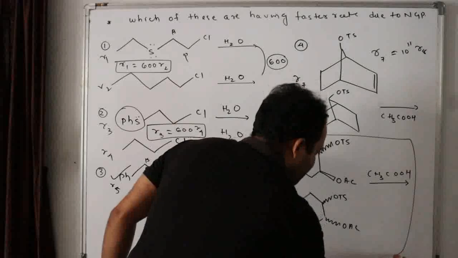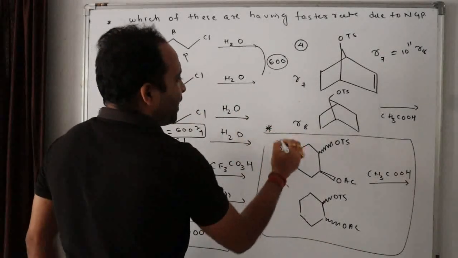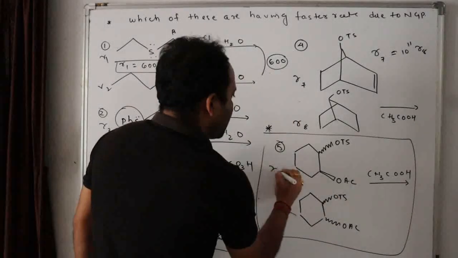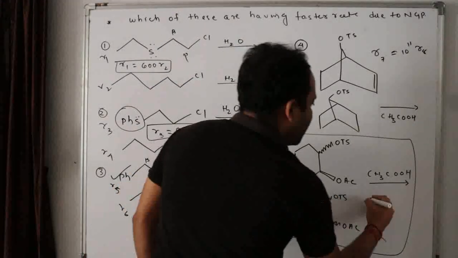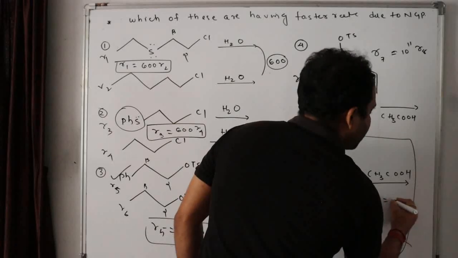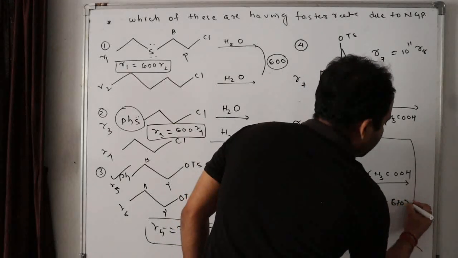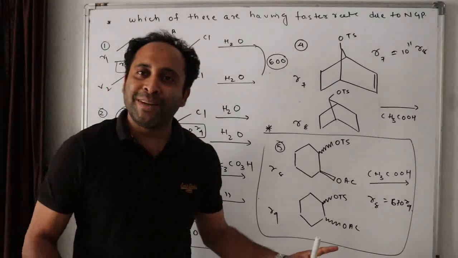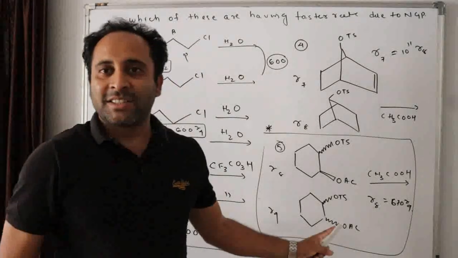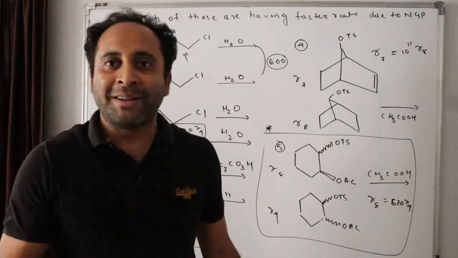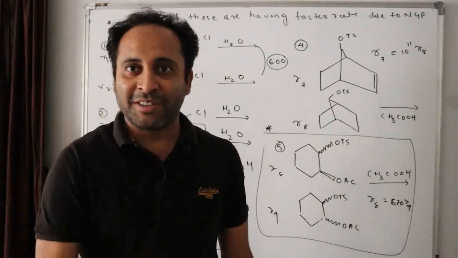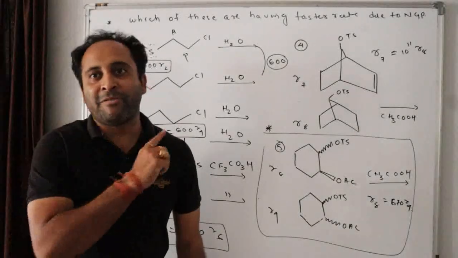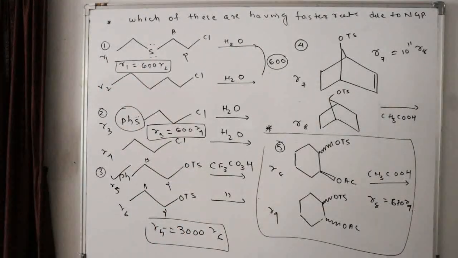This is a very famous question, very famous question. I would like you to solve this question, but I'll tell you the answer. Here, if this is R8, R9, then R8 is approximately 670 times faster than R9. And why? Please answer this question in the comment section. I am waiting for this. Now comes one more question that is a homework for you, and tell me why.